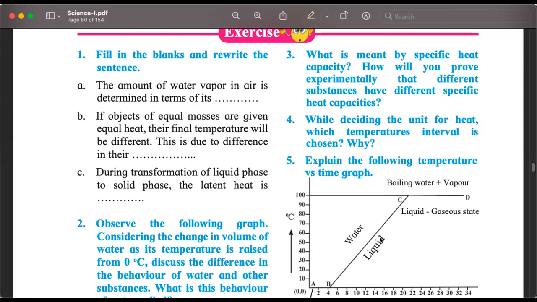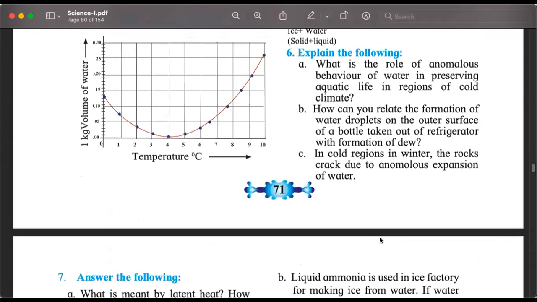Finally, we can answer 6B. How can you relate the formation of water droplets on outer surface of a bottle taken out of a refrigerator with formation of dew? Of course, it is dew. The water vapor is coming into contact with a cold water bottle. The water vapor condenses and water droplets are formed. This is how dew is also formed. That is it.